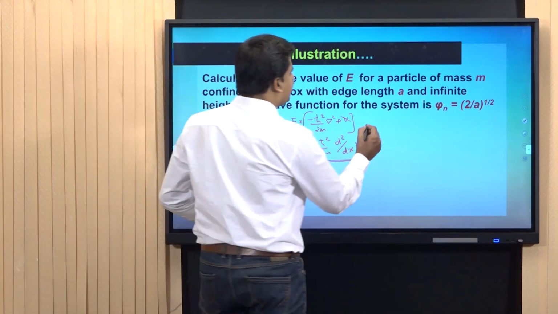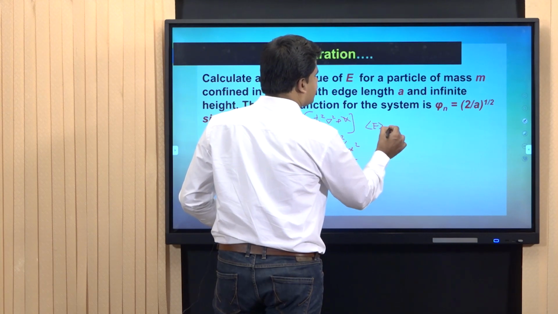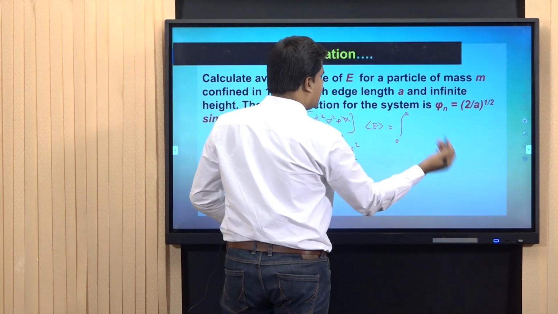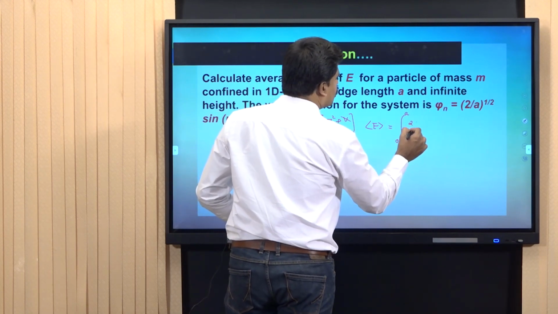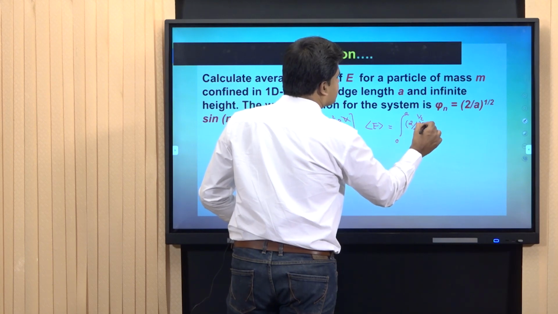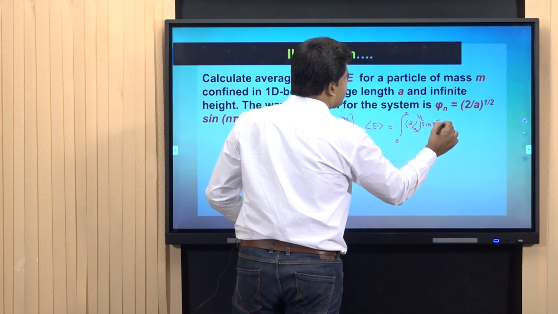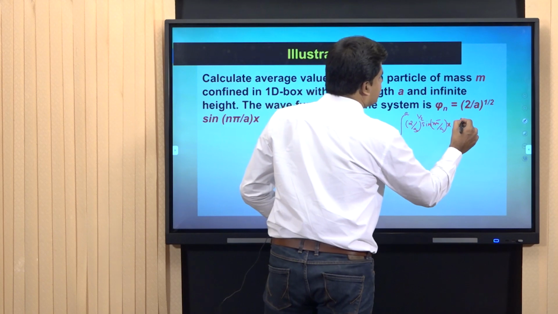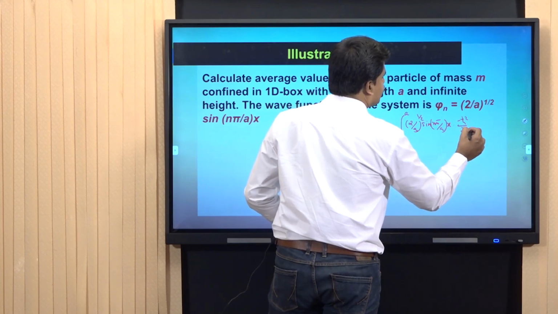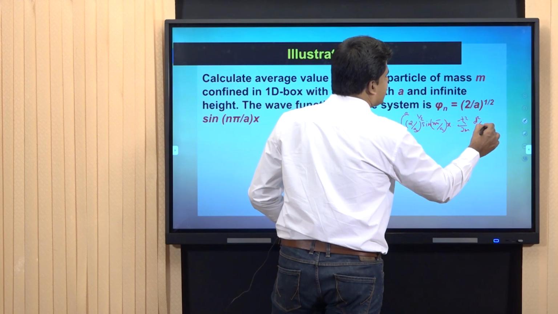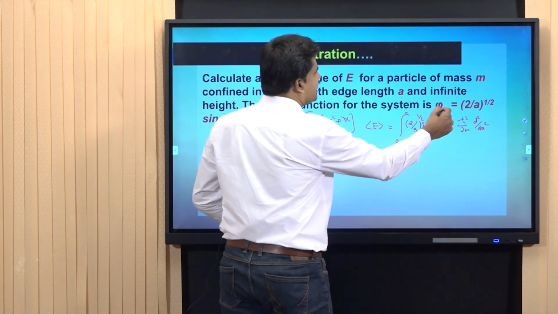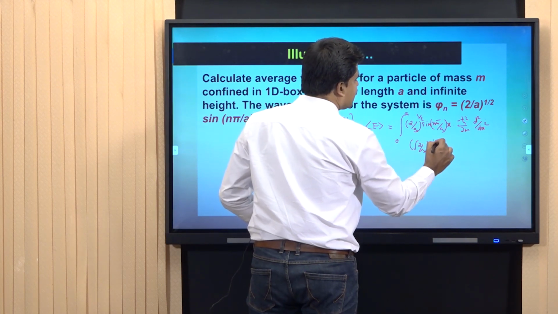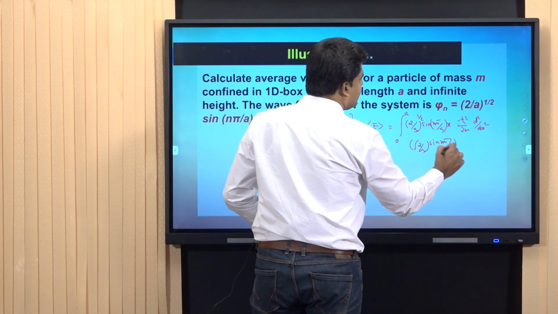Therefore, the average value of energy can be calculated like this: integral 0 to a psi star n, that is simply psi n, root of 2 by a sin n pi by a into x, into the energy operator, minus h cross square by 2m d square by dx square, into again psi n, root of 2 by a into sin n pi by a into x.